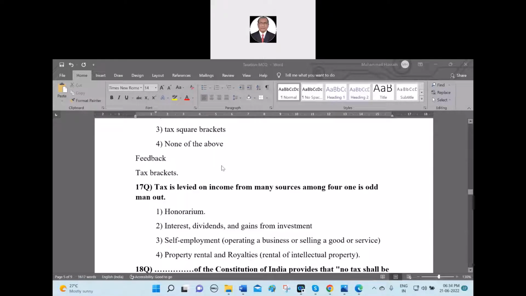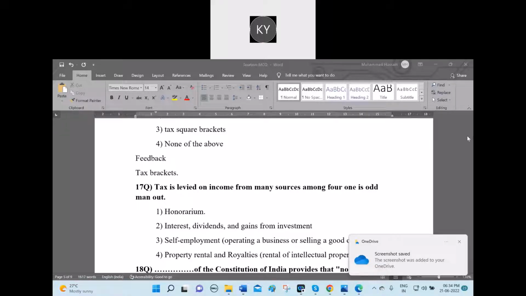Yes, anyone can unmute and read the 17th question. Income tax is levied on income from many sources. Among the 4, 1 is the odd man out. Option 1, honorarium. Option 2, interest, dividend, and gains from investment. Option 3, self-employment, operating a business or selling goods or services. Option 4, property rental or royalties, rental of intellectual property.